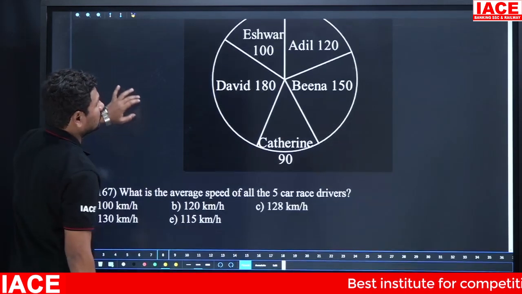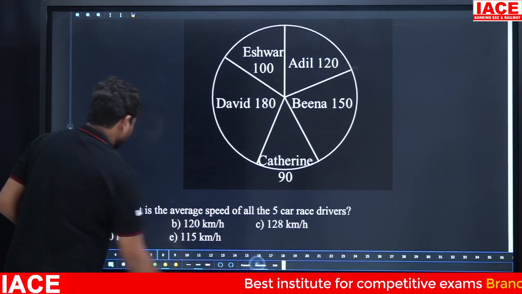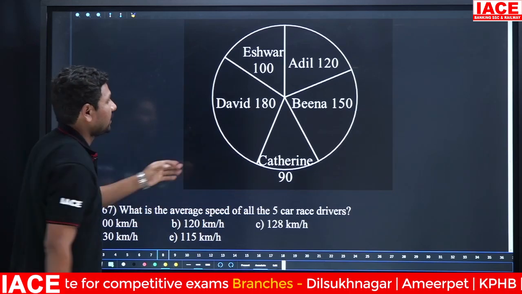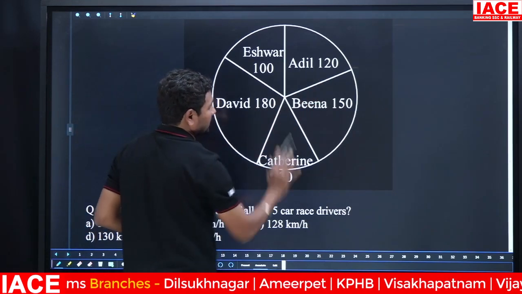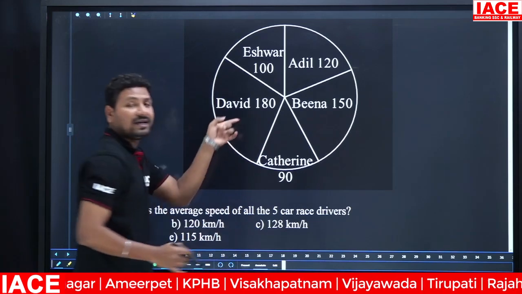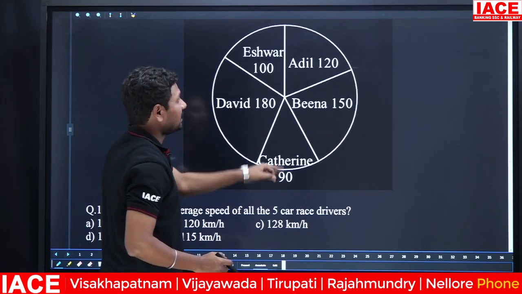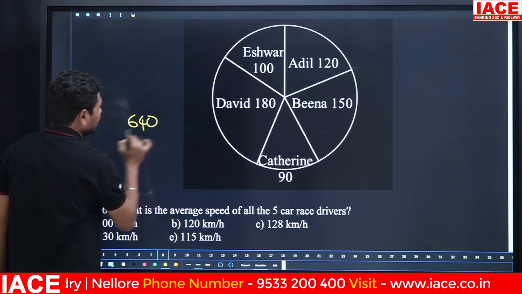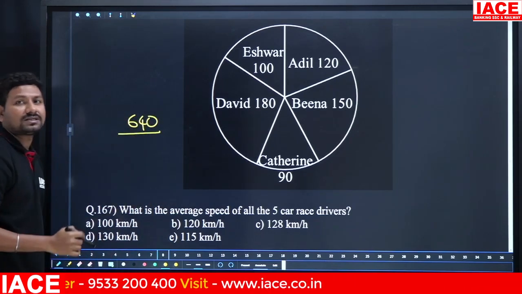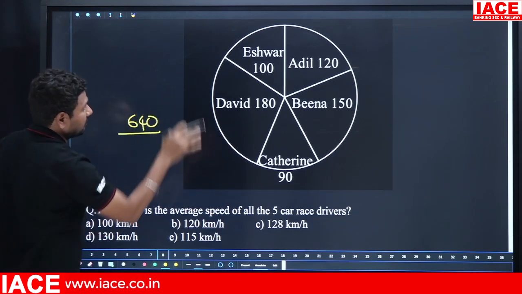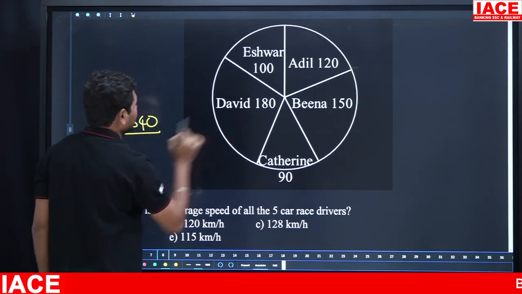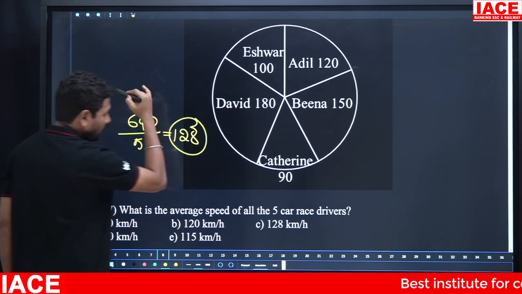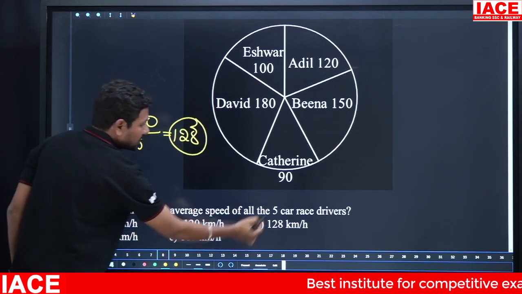Next, what is the average speed of all the 5 car race drivers? All the 5 cars we have to add. 180 plus 120 is 300, 100 plus 150 is 250, 250 plus 90 is 340, 340 plus 300 is 640. Total, all the speeds are how many kmph? 640. 640 divided by the number of persons, 5 persons. 640 by 5 is equal to 128 kmph. 128 kmph is option C.